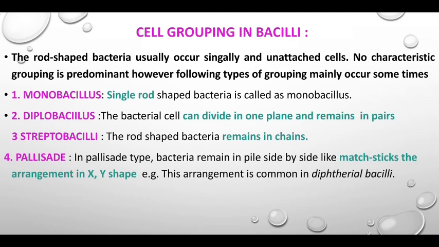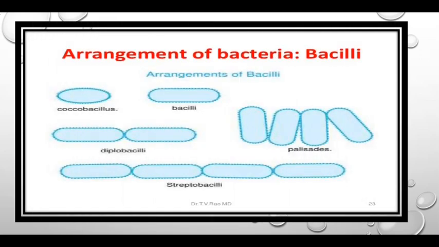In palisade type, bacteria remain piled side by side in a matchstick-like arrangement, in X and Y shapes. For example, this arrangement is common in diphtheria bacilli. That is the diagrammatic shapes of a single rod: bacillus, diplobacillus, palisades and streptobacillus.